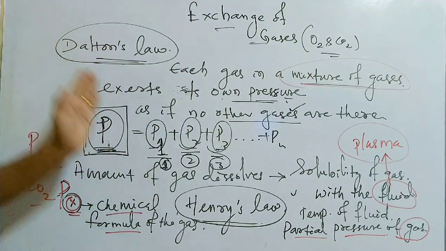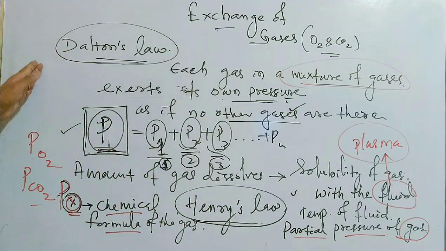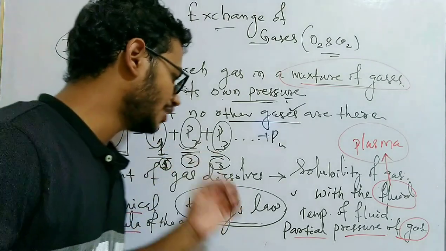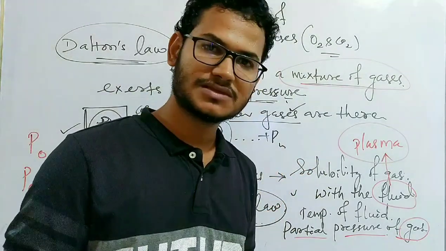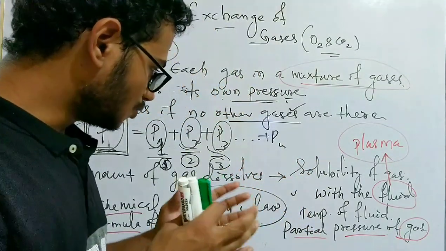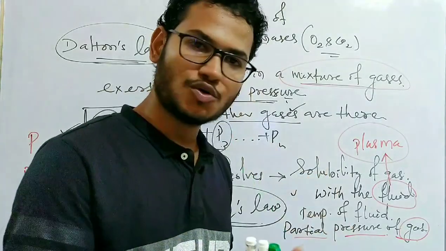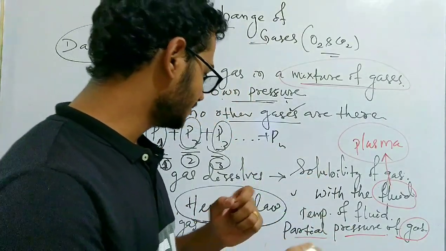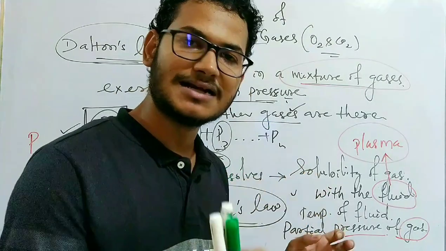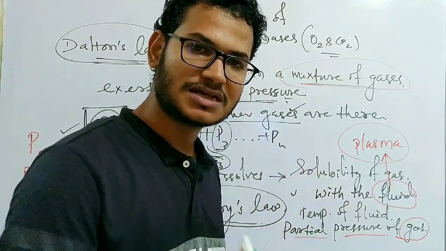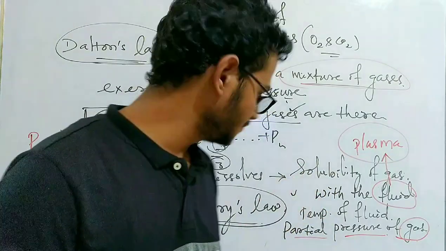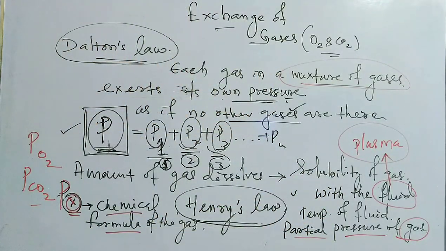These two laws are important, Dalton's law and Henry's law, and how they explain the amount of gas and their diffusion, how they are related with the fluid: the solubility of the gas, the temperature of the fluid, and the partial pressure of the gas in the mixture.